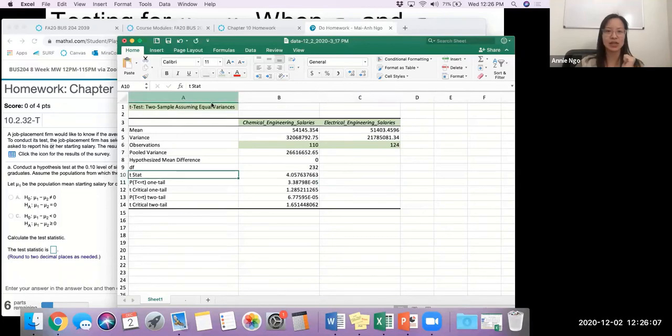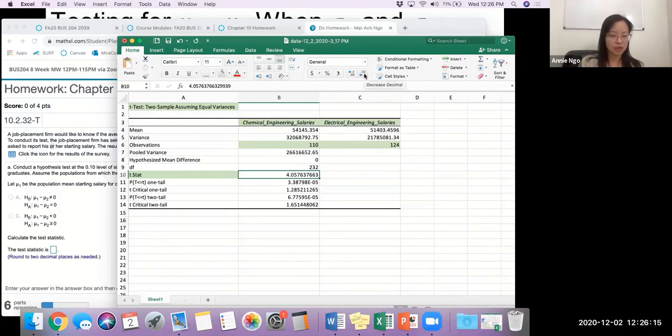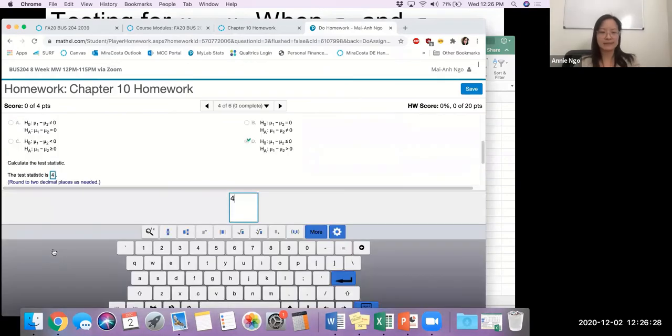Fantastic, it's our t-stat. We're going to look at the t-stat row, and whatever number you see in here, that is your test statistic. And I think in this homework it says 2 decimal places, I can just use my little decimal mover here to do the rounding for me so I don't mess up. There. And I'll go ahead and enter in my test statistic.